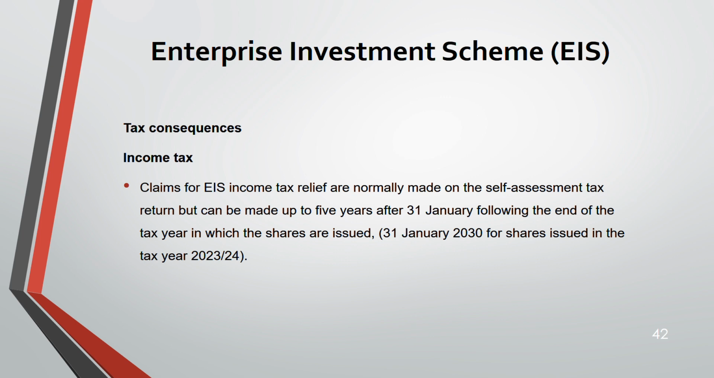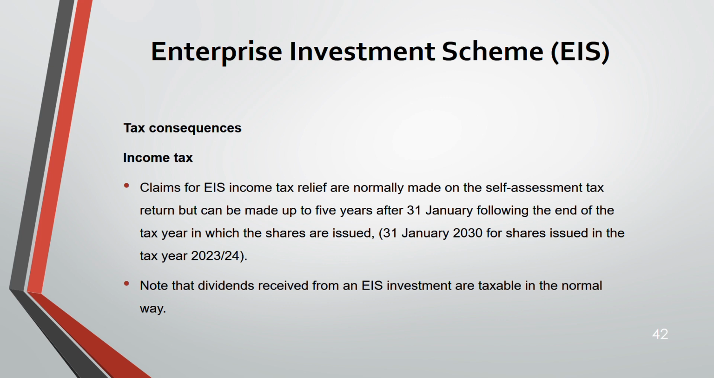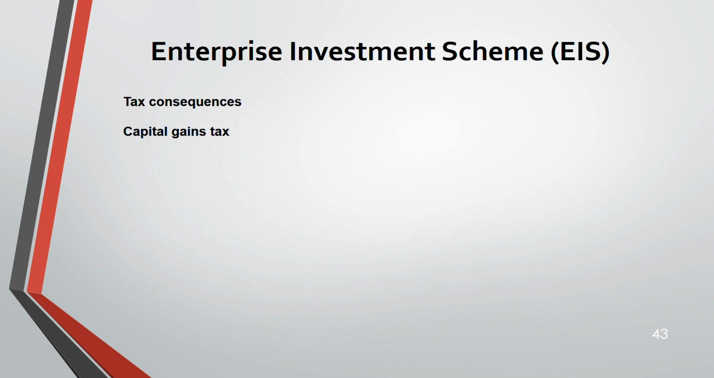That's how you calculate. First take the tax year end. Then take 31st Jan after that tax year, so 31st Jan after the 23-24 tax year means 31st Jan 2025. From there calculate another 5 years: 31st Jan 2030. Up to that time you can claim. Next, note that dividends received from an EIS investment are taxable in the normal way.